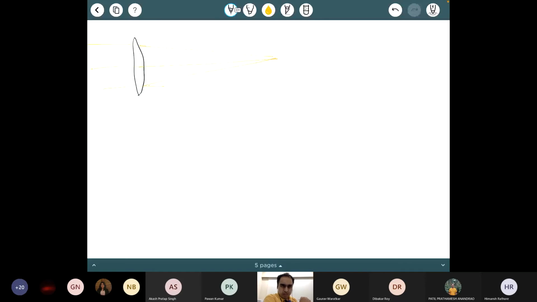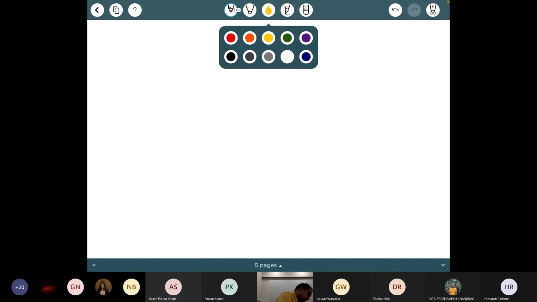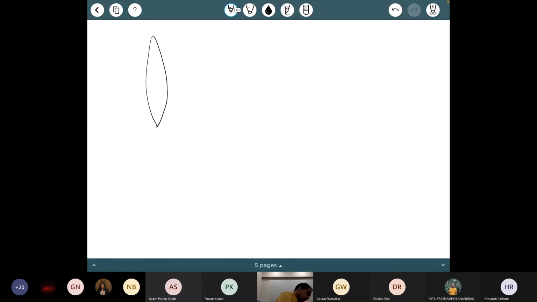Is this color visible, or should I use some other color here? Other color. Another one. Not quite. Yeah. Okay, so let's start again with our telescope. And probably a thicker pen as well.